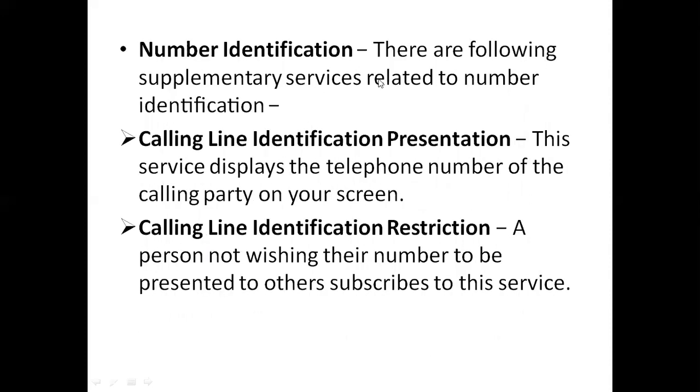So next one is number identification. There are some supplementary services related to number identification, that is, additional features related to the number identification. So first one is calling line identification presentation. This service displays the telephone number of the calling party on your screen. So when we make a call, that number will be displayed on the other person's screen by the use of this feature.